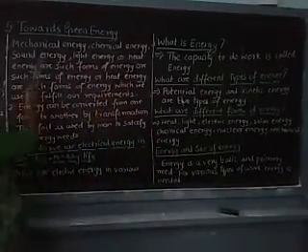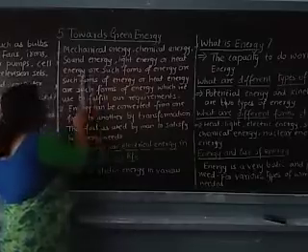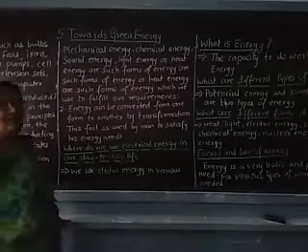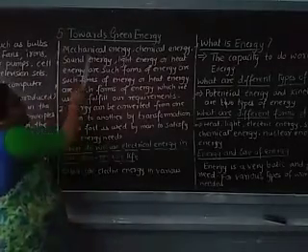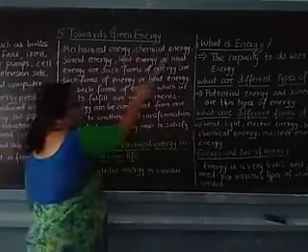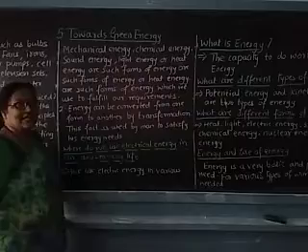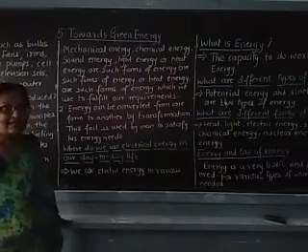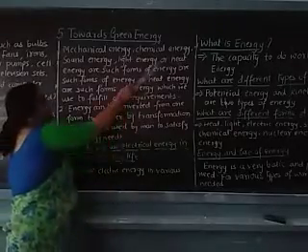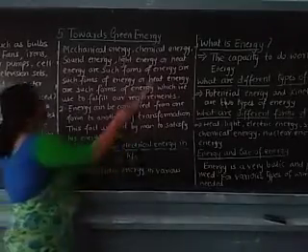Next come mechanical energy, chemical energy, sound energy, light energy, and heat energy as forms of energy. Mechanical energy, as I have told, we use in rotating the fan. Chemical energy we get whenever we burn coal. Sound energy we get whenever we light crackers. Light energy we also get from bulbs. Heat energy we get from the sun. And these are all forms of energy.